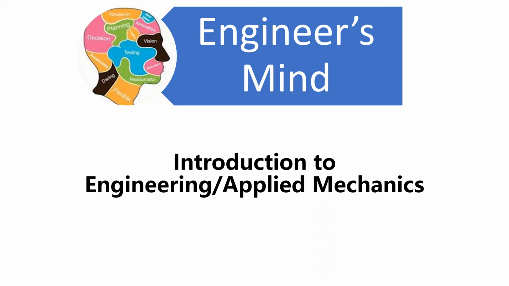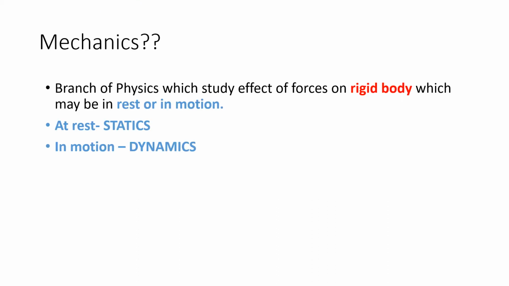So let us see what mechanics is. It is a branch of physics which studies the effect of forces. In mechanics we study the effect of forces on a rigid body. I have highlighted it in red ink: rigid body. There are three types of bodies: rigid, plastic, and elastic. For a rigid body, if we apply forces, the body doesn't change its shape or size and remains in its original position. So that is the body we are dealing with in mechanics.